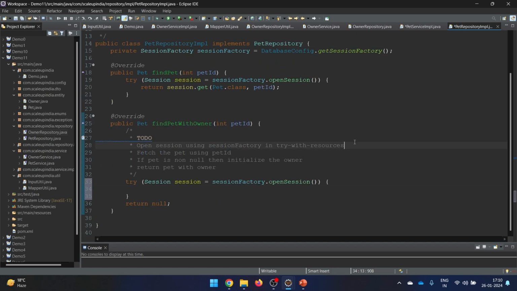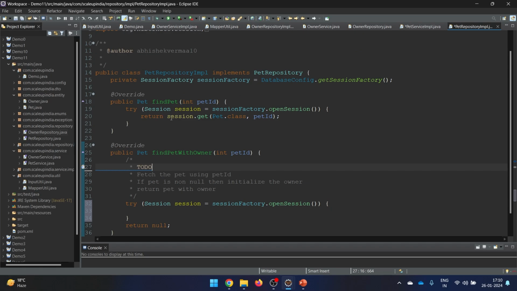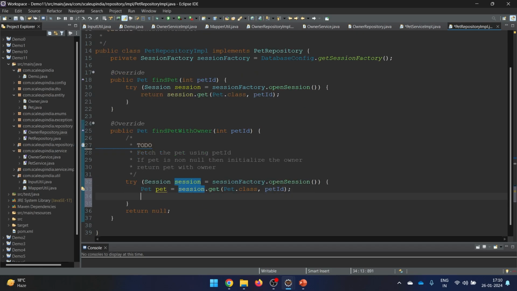So we have opened the session factory, and this looks good to me. The next one is we want to get the pet. So let me copy this, let me just write it here, and this is going to provide me a pet. So let me write it like this. Yeah, so we have provided the pet also, and obviously we need to return the pet. So let me just return it also, but you will say that now this is again same like the above one.